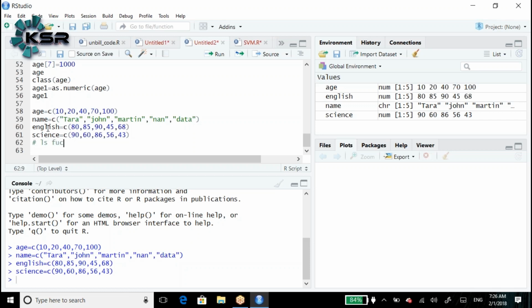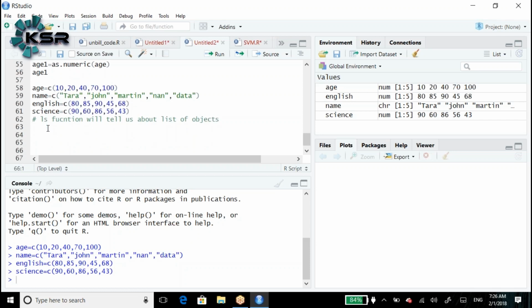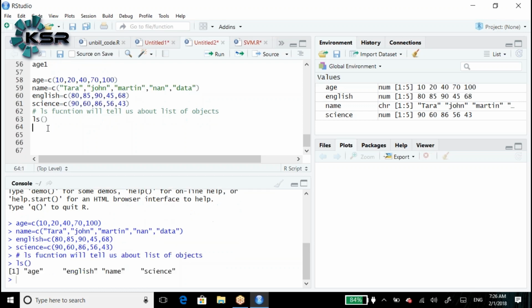The ls function will tell us about the list of objects. If you mention ls, with parentheses, nothing else we need to write, just ls and the brackets, automatically it will give what the objects are.